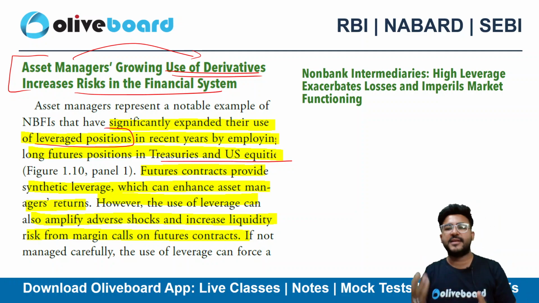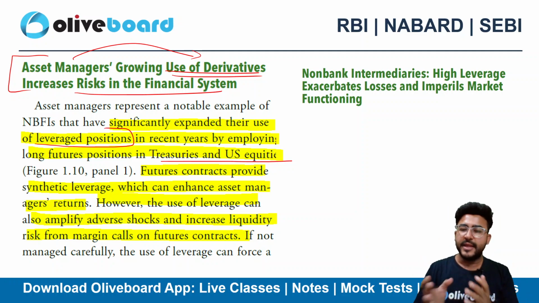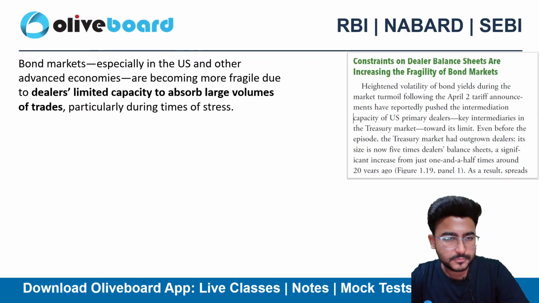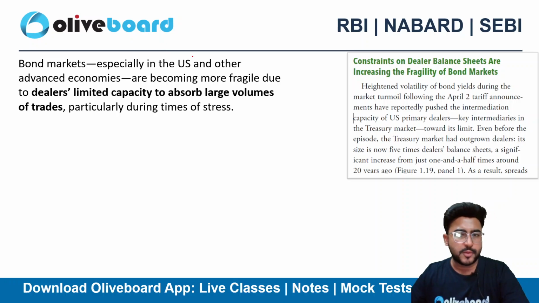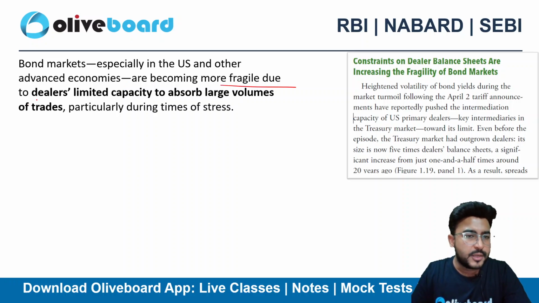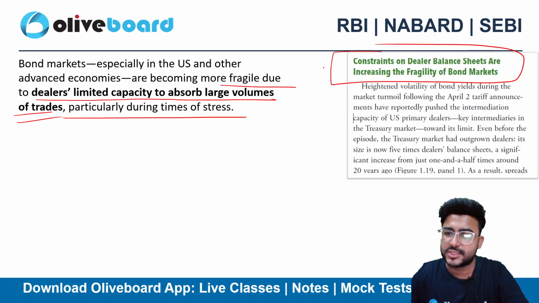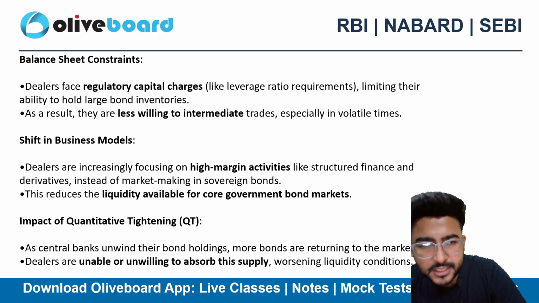Because it can amplify the return strongly. However, it can also amplify your losses or risk as well. Then the bond market, especially in the US and other advanced economies, is becoming more fragile due to dealers' limited capacity to absorb large volumes of trade, particularly during times of stress. We can see here that constraints on dealer balance sheets are increasing the fragility of the bond market.